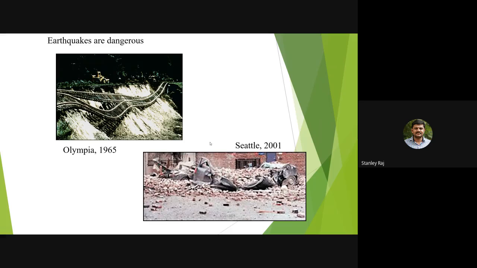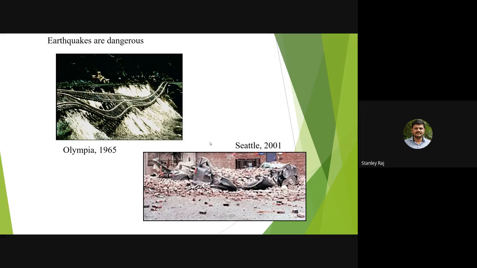On April 29, 1965, it happened in the Puget Sound region of Washington, United States. The aftermath of this earthquake resulted in the Pacific Northwest Seismic Network in 1969. So this is one of the prominent earthquakes in history.